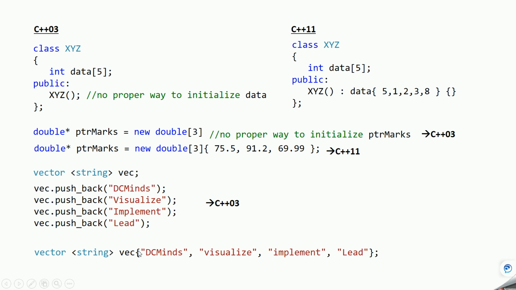Whatever values you want to give, you just give in the braces. So this variable initialization has been made easy in C++11. That was a little difficult in C++03, but in C++11 it is easy. Okay. So similarly, let's see some more concepts.